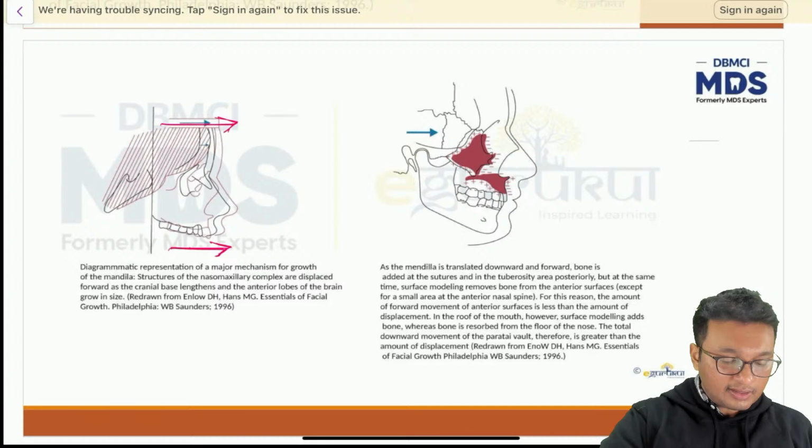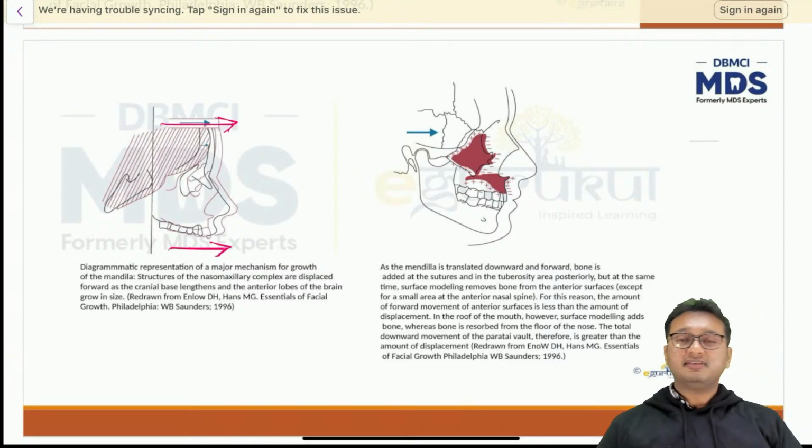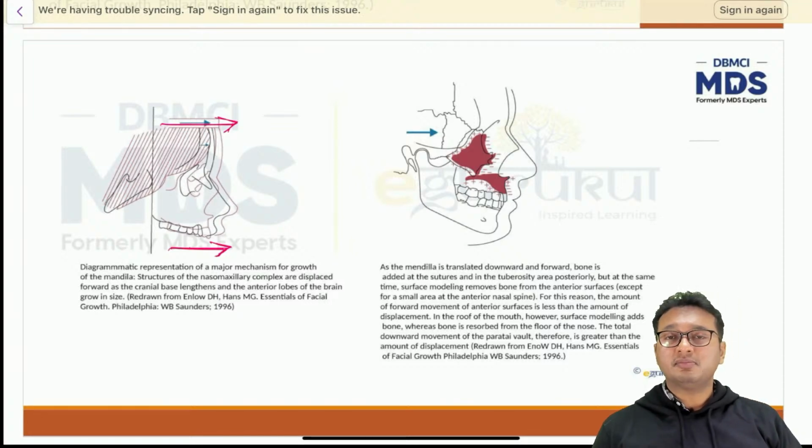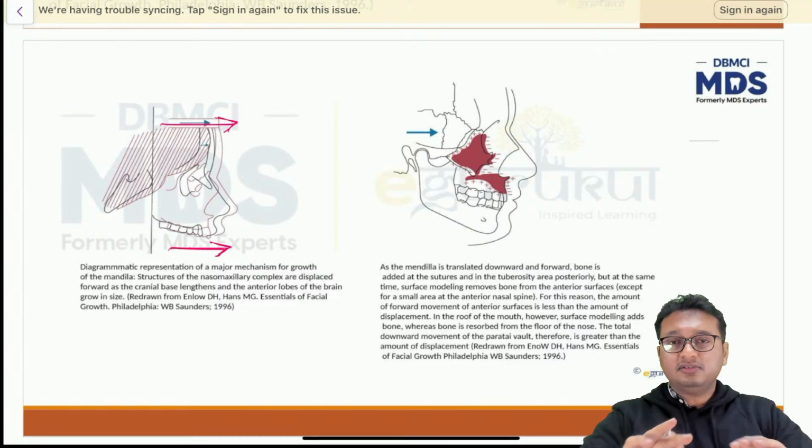So Niharika has asked me which is higher in case of the maxilla, resorption or deposition. We cannot say which is higher or which is less. Both of them go hand in hand. Okay? Both of them go hand in hand. So the overall result for the maxilla is a slightly forward direction.